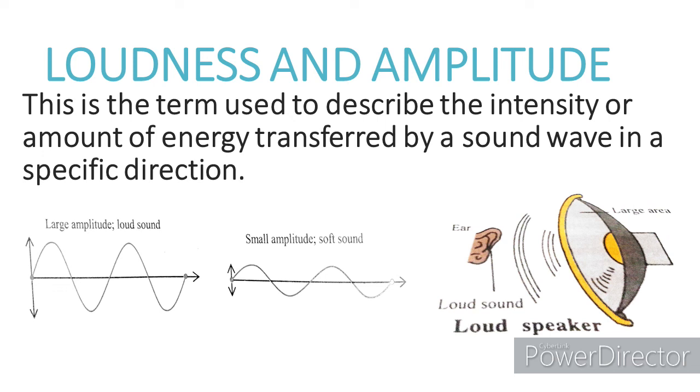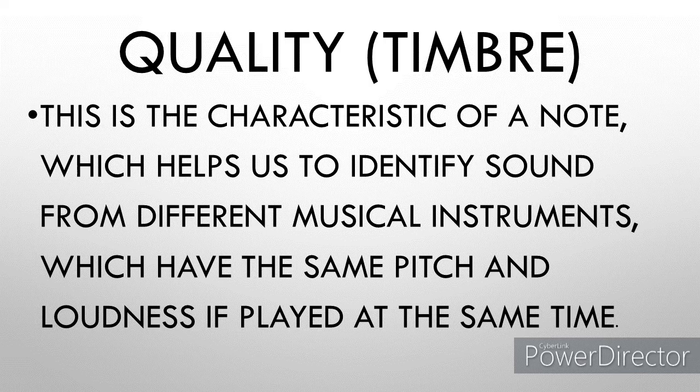Now, the third and final characteristic of musical notes is quality. Another name for quality is timbre, and it is the characteristic of a note which helps us to identify sound from different musical instruments which have the same pitch and loudness if played at the same time.